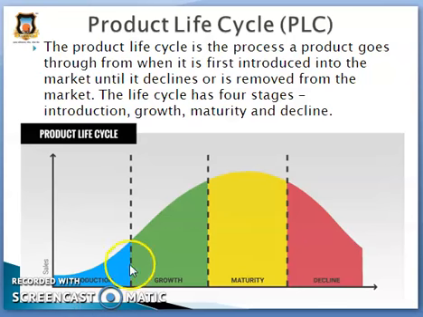Then next, the fourth stage of the product life cycle is decline. Although companies will generally attempt to keep the product alive in the maturity stage as long as possible, decline for every product is inevitable.